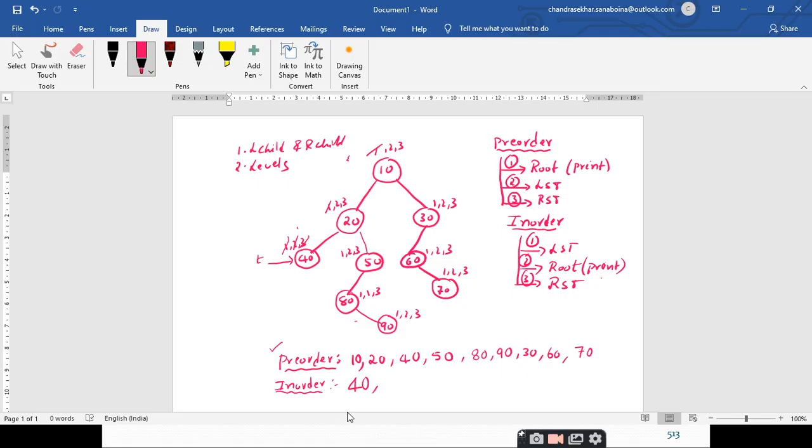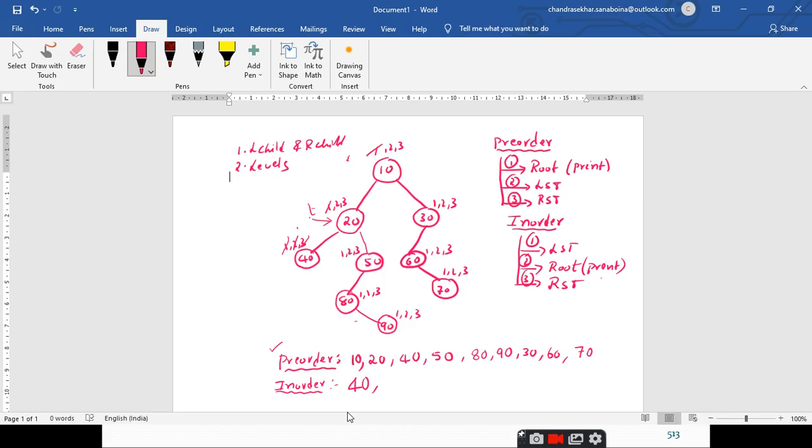Once you are completed with all three steps at node 40, you make the pointer point to its parent node. The parent of 40 is 20, and at 20 I am done with only one step. I am pending with two steps. What is the second step here? Printing the root node. Root node means where this t is pointing.